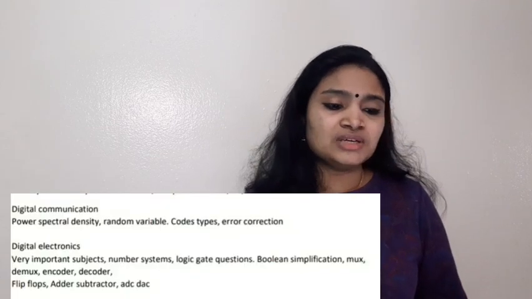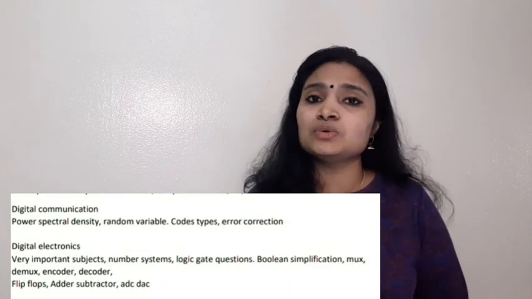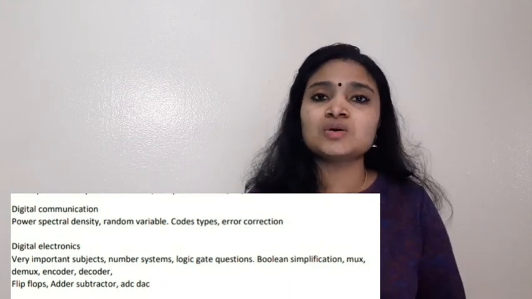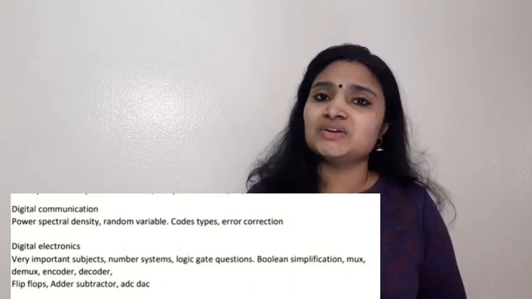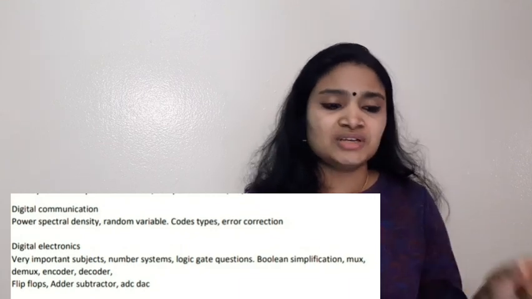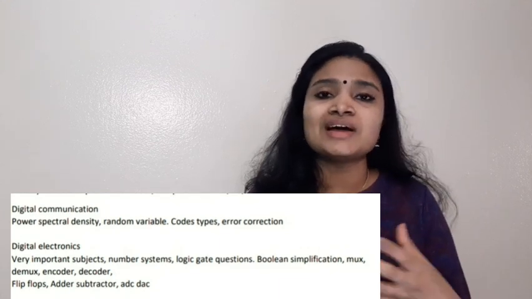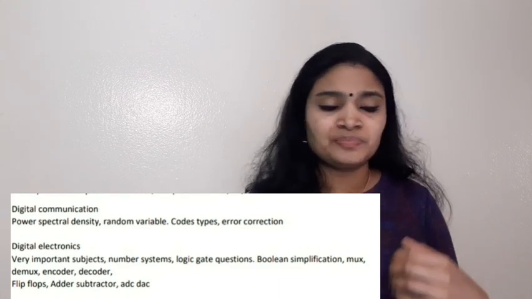Next one, digital communication. From digital communication, you have to study power spectral density, that is PSD, random variables, and also basic codes, the code types and error correction. Okay. So these are the must-study topics from digital communication, and also you should be familiar with the basic concepts of ITC, that is information theory and coding.